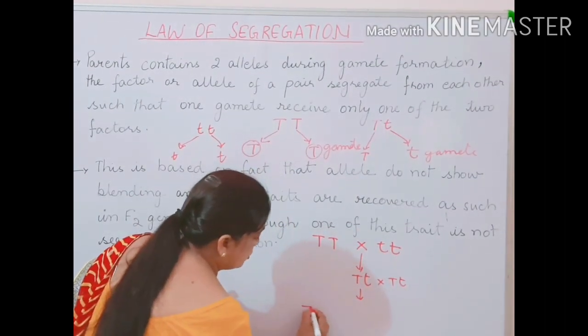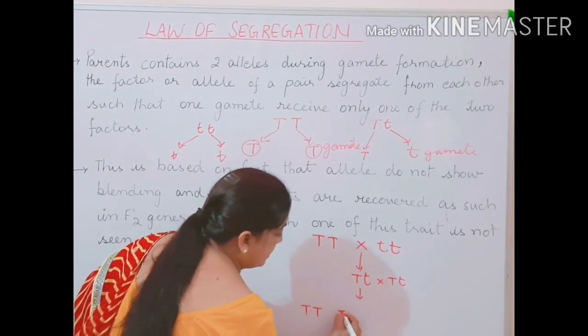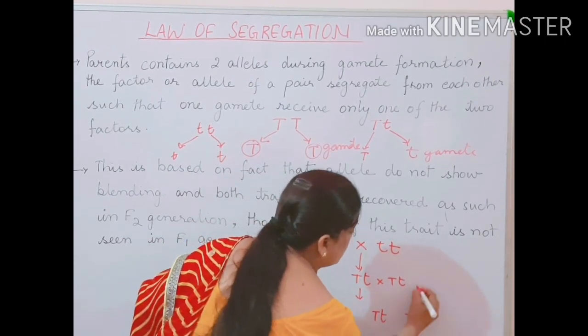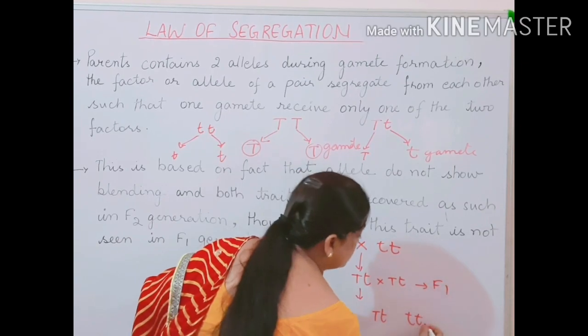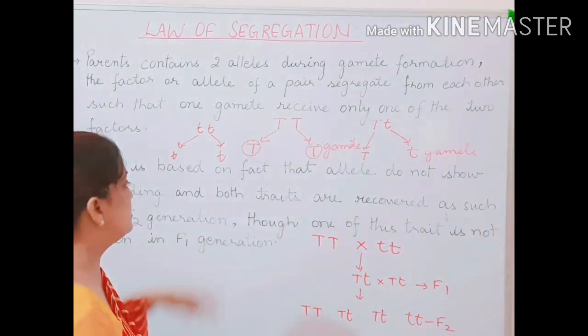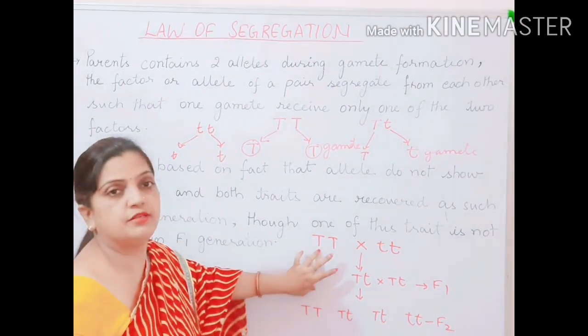The result was capital T, small t, capital T, small t, small t and small t. This was your F1 generation and this one was F2 generation. So I'll explain the second sentence with this experiment.